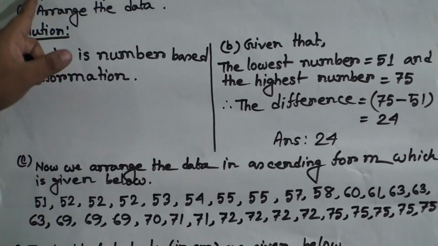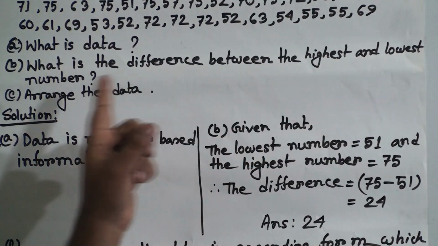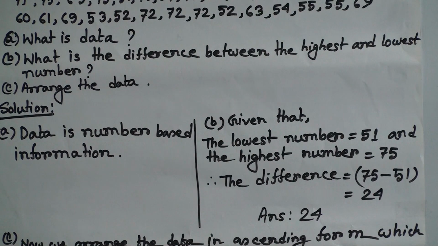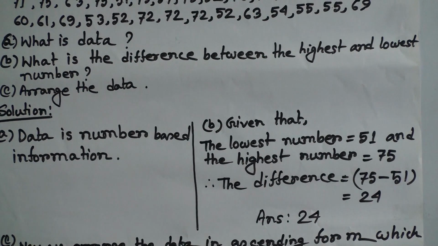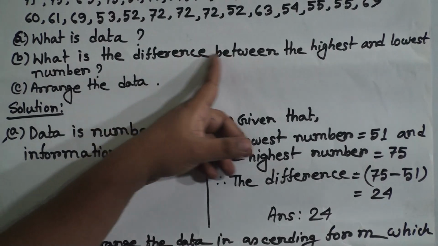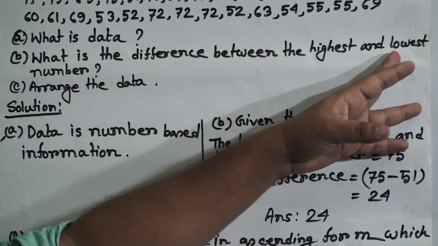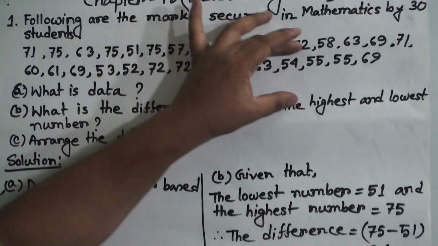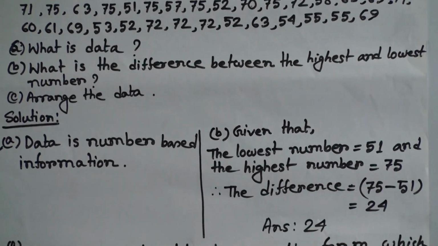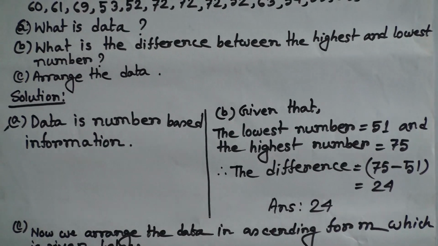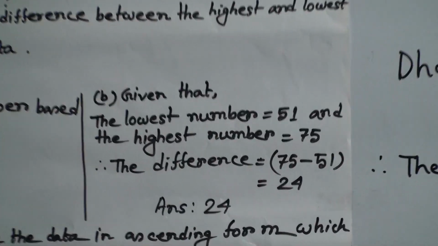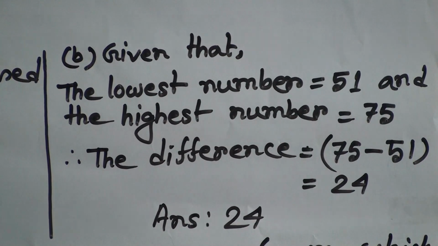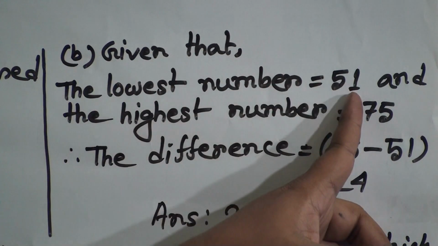Okay, next question B number, what is the difference between the highest and lowest number? So easy question, and you can easily solve this by yourself, no need for help from me. In order to find the difference between the highest value and lowest value, at first we need to find which one is the largest number and which is the smallest number among this data. The lowest number among these is 51, so we write, the lowest number is 51.